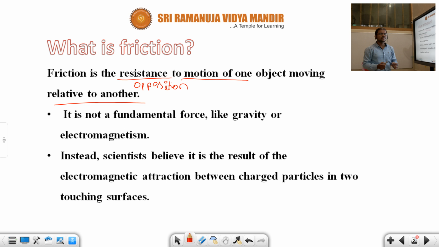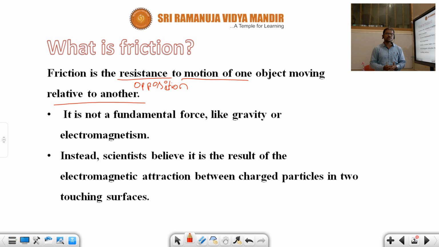Okay? And it is not a fundamental force like gravity or electromagnetism. Gravity means, children, we do not create gravity. We need not do anything for getting gravity. It is already present in nature. Even if you don't do anything, gravity will be there. Whatever work you do, gravity will be there. Understood, children? That is called a fundamental force.